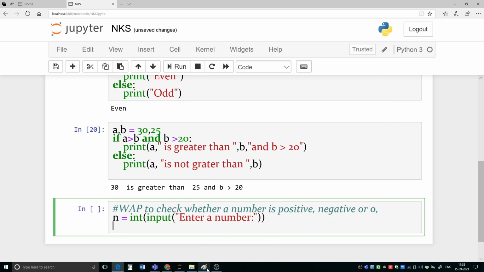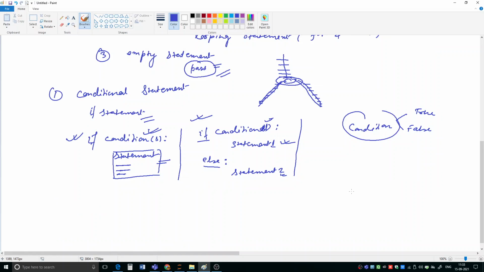But before that, let me explain another thing here. The third type of conditional statement is this one: the if, elif, else statement.